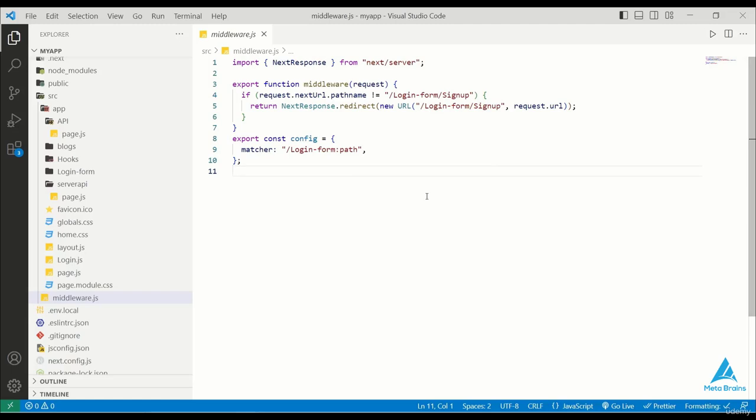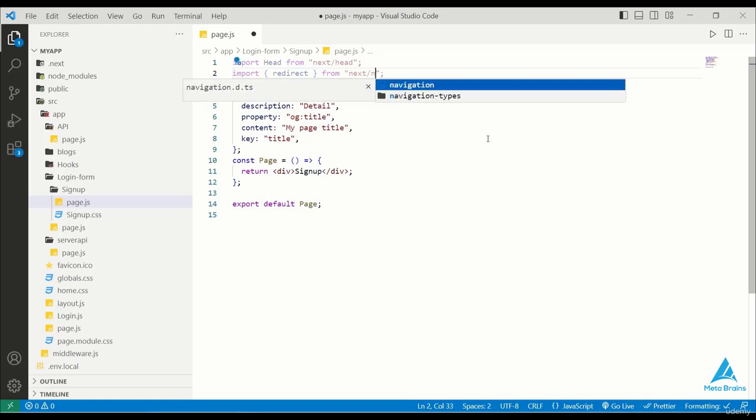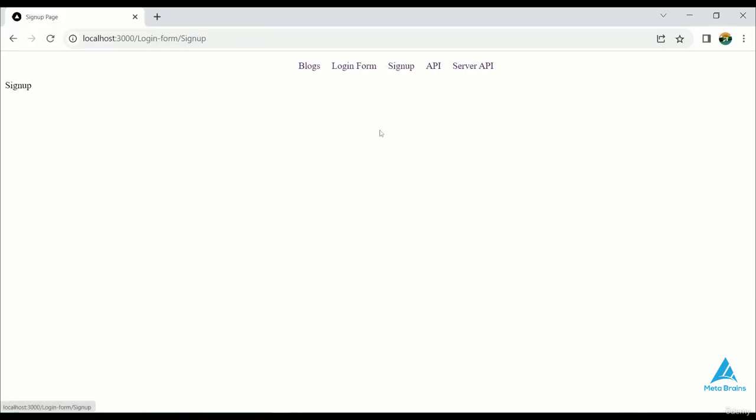Next.js offers built-in features for handling redirection. You can use the built-in redirect component and the redirect function to manage redirection. This can be applied on both the server side and client side. On the server side, you can use the redirect function, while on the client side, you can utilize components or event handlers. The core distinction is that middleware is primarily used for authentication and error handling, while redirection is focused on transferring users from one URL to another.